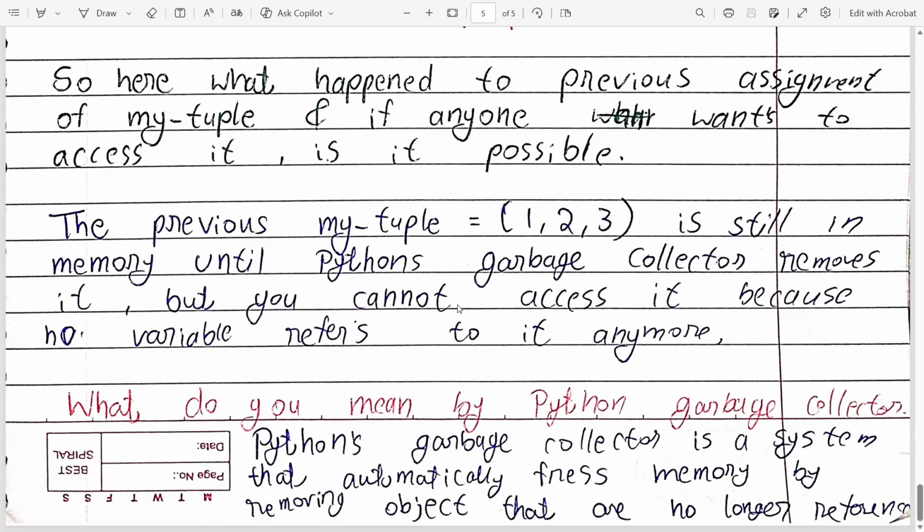So here the main point is that no one is referring to the tuple (1, 2, 3), so it is present in memory until the Python garbage collector collects and removes it. What do you mean by Python garbage collector? Python's garbage collector is a system that automatically frees memory by removing objects that are no longer referenced. So it is used for freeing up space which has no reference.